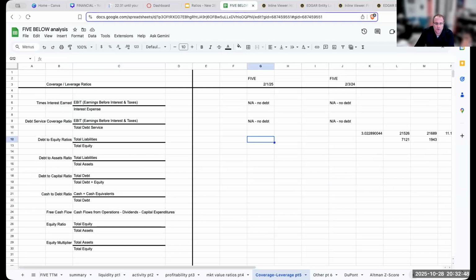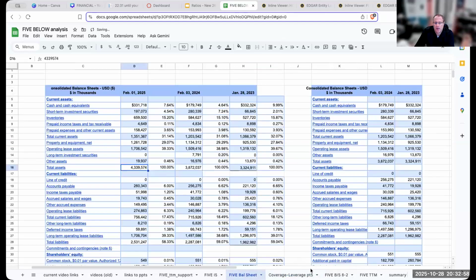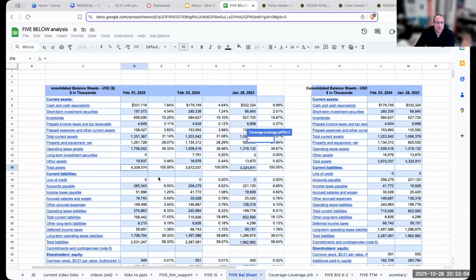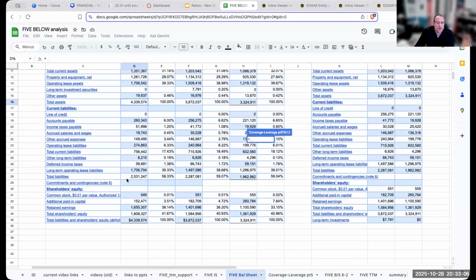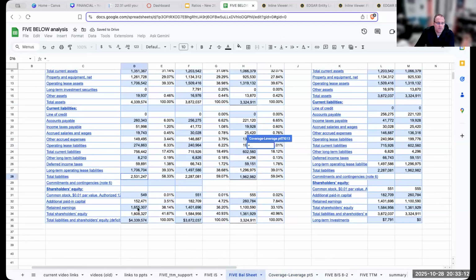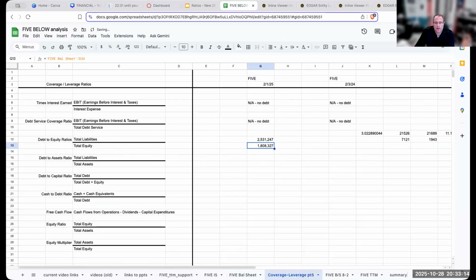So for 5 Below, I'm going to pull up the balance sheet right over here, and I'm just going to use the year-end numbers. My total liabilities for 5 Below are 2.5 billion. My total equity is 1.8 billion.